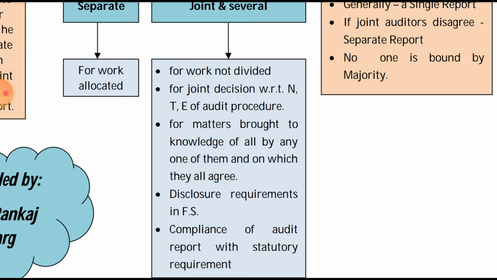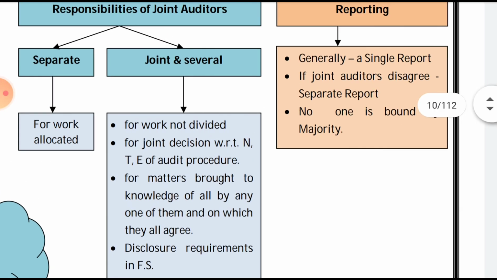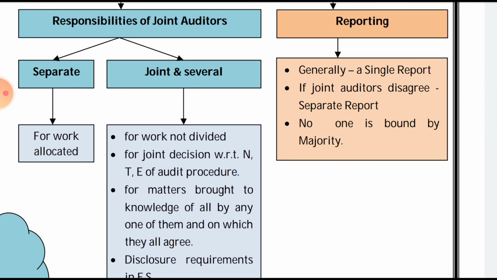So what are the matters in which there is a joint and several responsibility? First is work not divided, so there will be joint and several responsibility. Then for the joint decision with respect to the nature and extent of an audit procedure. Then for the matter which has been brought to the knowledge of all the joint auditors by any one of them, and on which the decision has been taken, on which they all agree. Then disclosure required in the financial statement, and the compliance of an audit report with the statutory requirements. For this the joint auditors will have the joint and several responsibility.